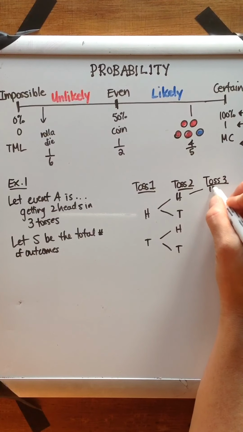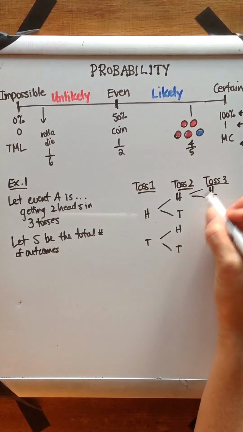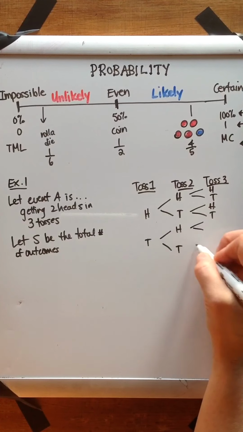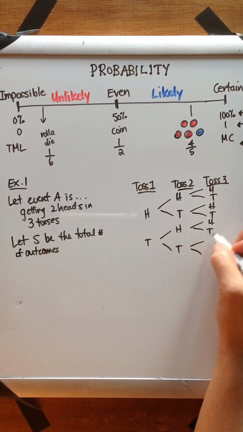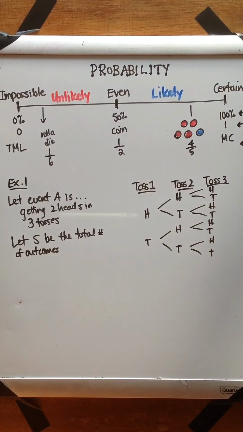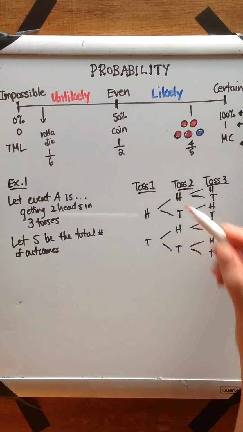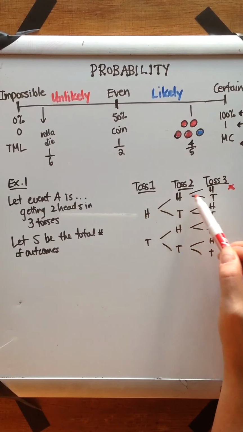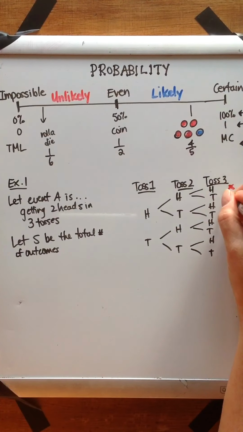Well, again, if I follow this pathway, I could end up with a head or a tail in my third toss. Similarly, a head or tail here, and here, and here. So let's go through now and see how many of these pathways result in 2 heads. Okay, so this first pathway along here has 3 heads, so it does not meet the criteria. Okay, how about the next one? If I go heads, heads down here, yes.